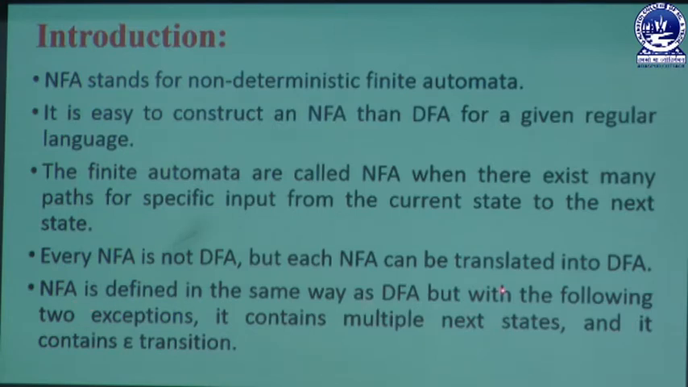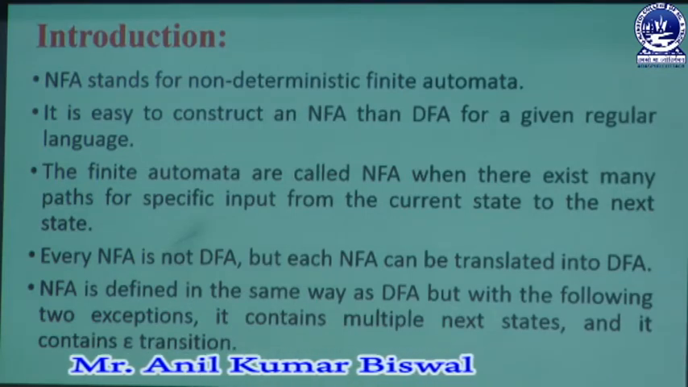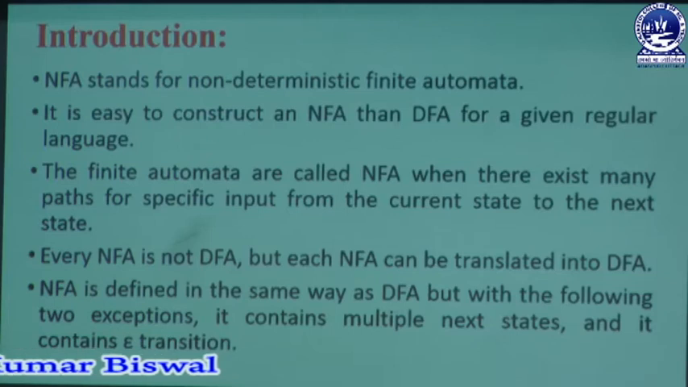but with the following two exceptions. It contains multiple next states, and it contains epsilon, which is known as an epsilon transition. A transition means if a user can create any type of state, and that state is an empty state with no input value, it is still created at the time of the transition. This type of transition we call epsilon.